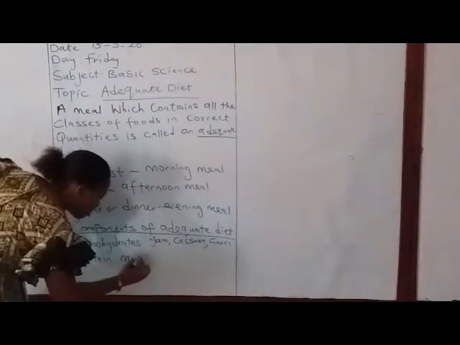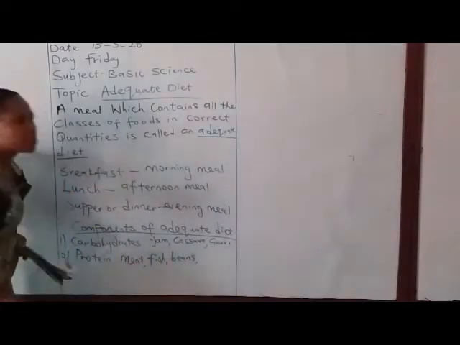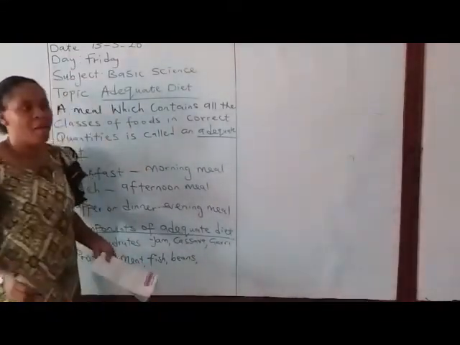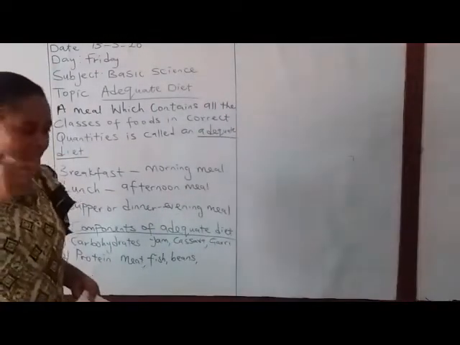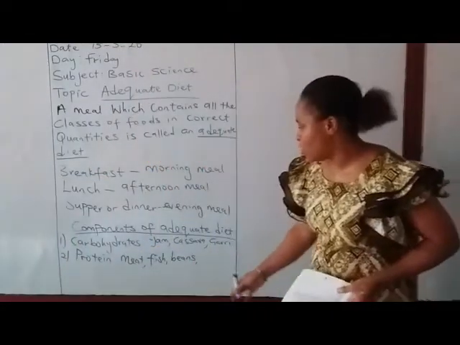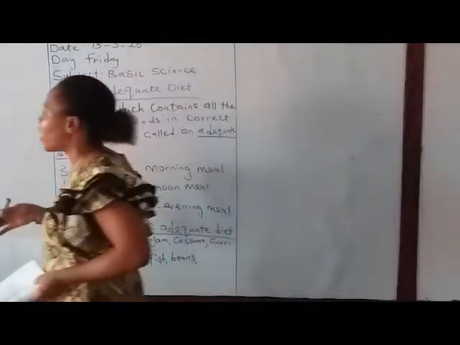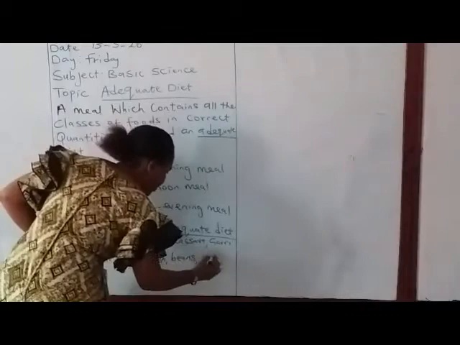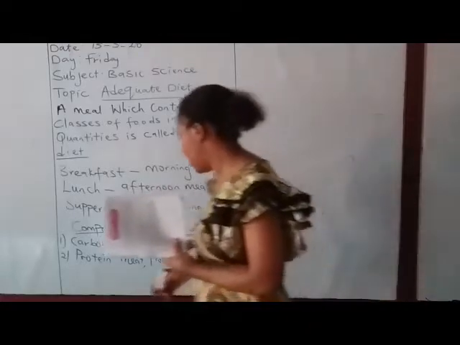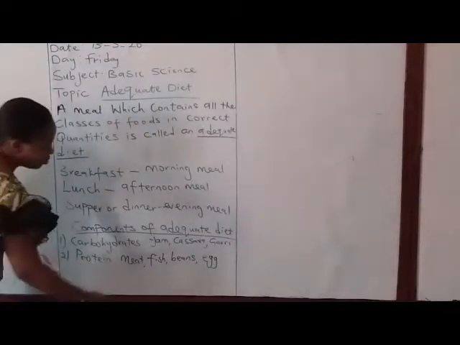Meat, fish, beans. Meat, fish, beans, this one that we drink, what do they call it? I've forgotten the name, but these are the main components of protein. Your meat, fish, even crayfish, turkey, egg. These are examples of protein. Soya beans, that's what I was trying to recall. The soya milk you drink is very good for your body. It gives us protein.